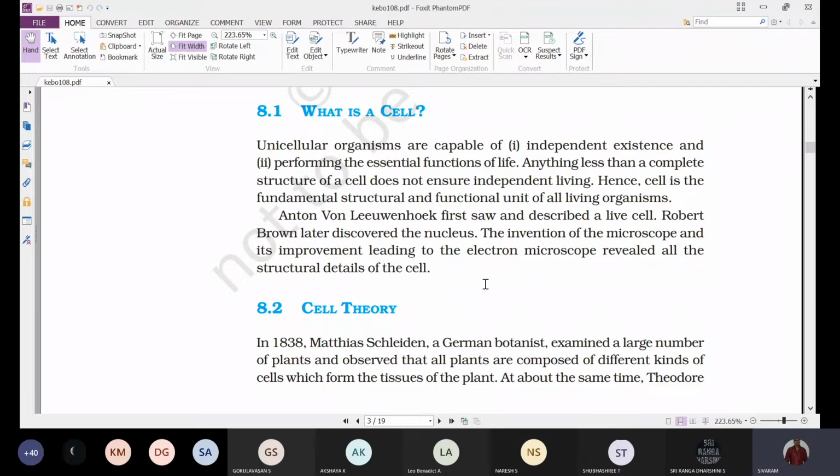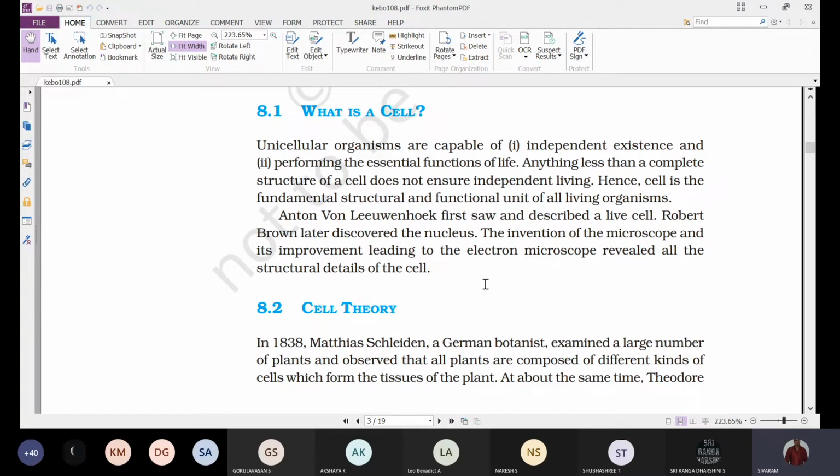So the first person who observed the living cell is Anthony von Leeuwenhoek. By profession he was a lens grinder. That means he used to make lenses for spectacles.